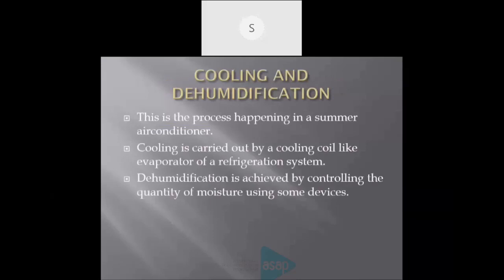Next operation is a combined operation, that is cooling and dehumidification. This process happens in a summer air conditioner. What happens in the air conditioner? In an air conditioner, many processes are happening. Cooling is there.